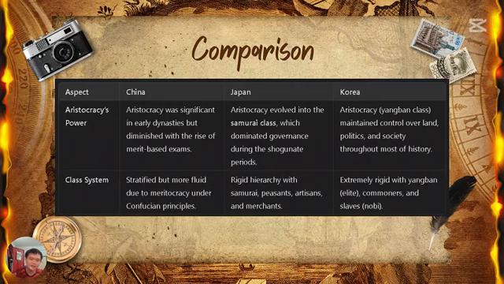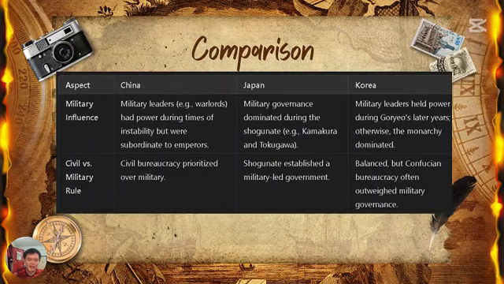And then Japan evolved the samurai class, so it's a military government. For Korea, the aristocracy, the Yangban class, still maintained control over land. So it's not like China. In China, ordinary people can become officers, but in Korea, the aristocracy still controlled everything, even though it had a civil exam system. Yeah, and then the next one is military influence.